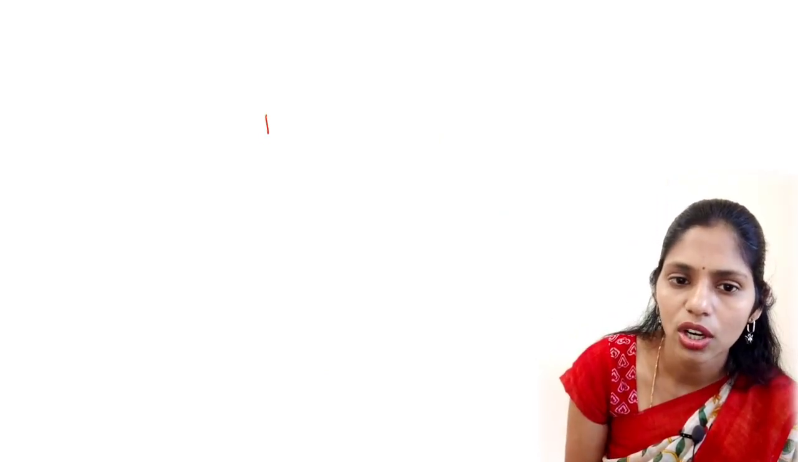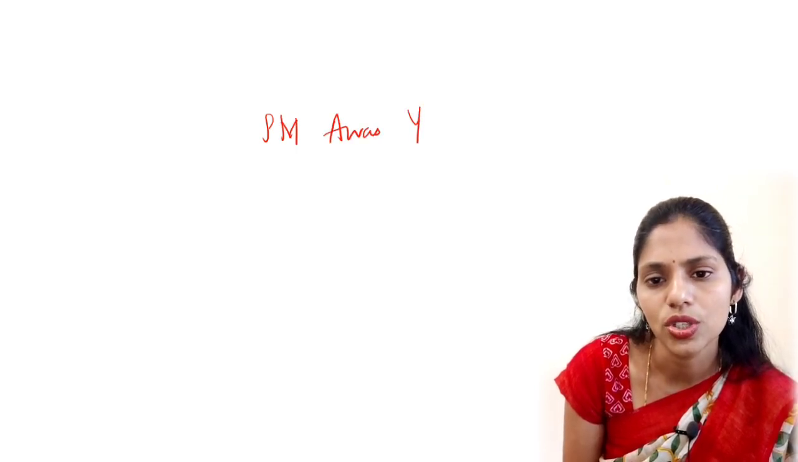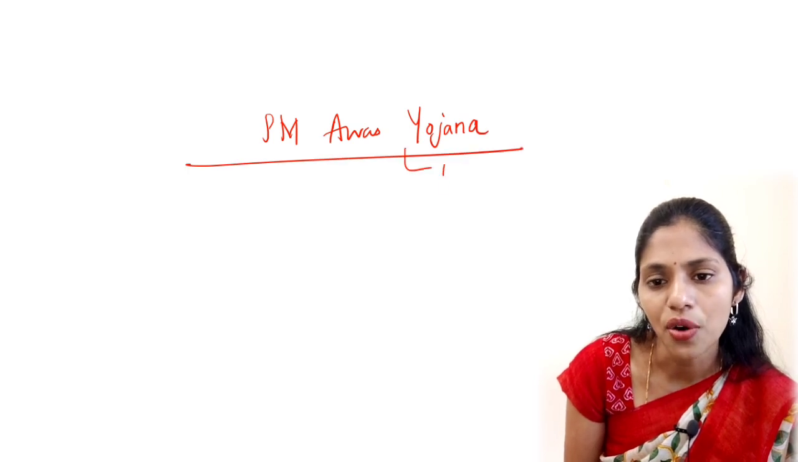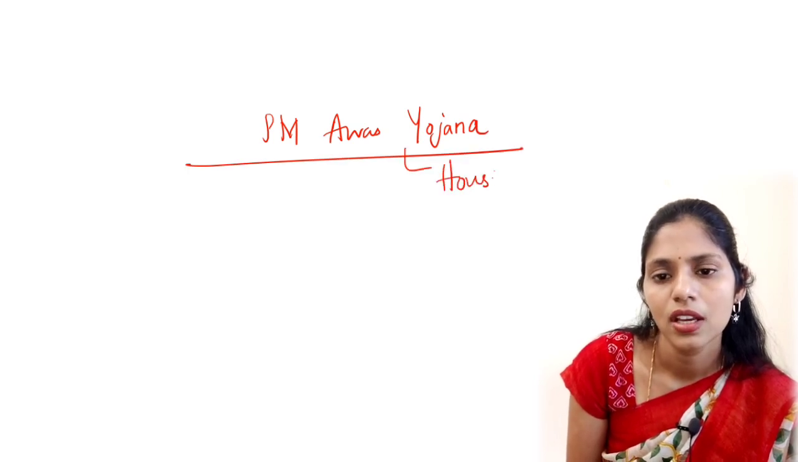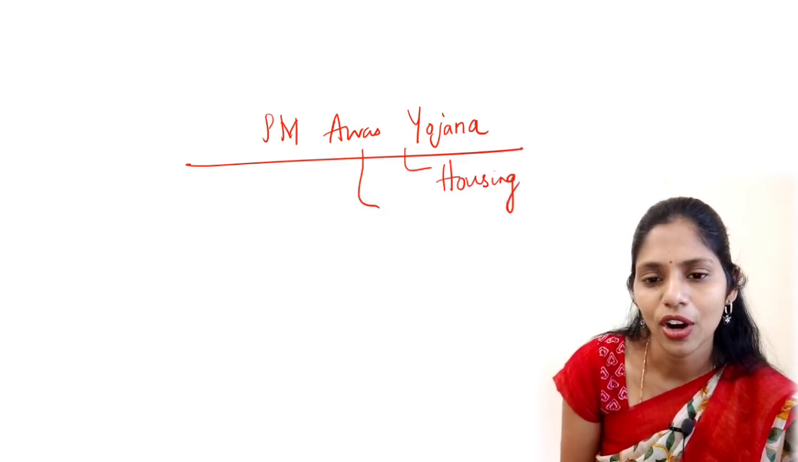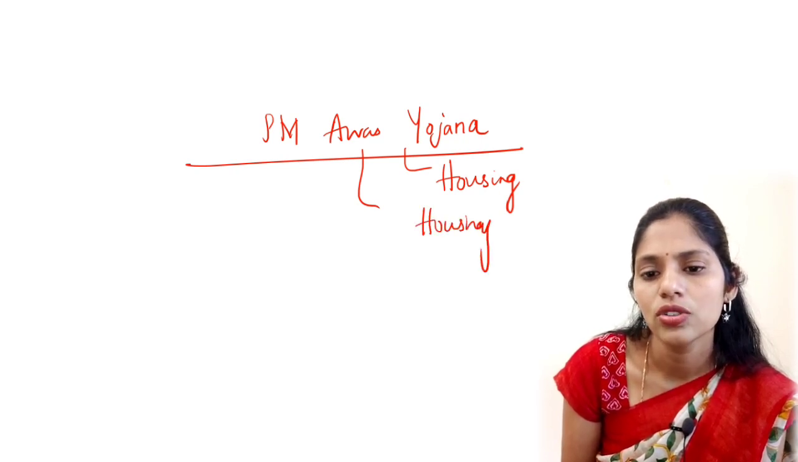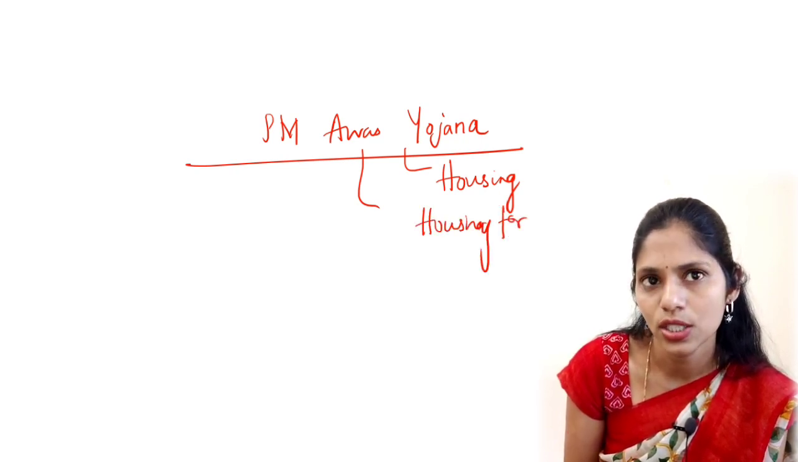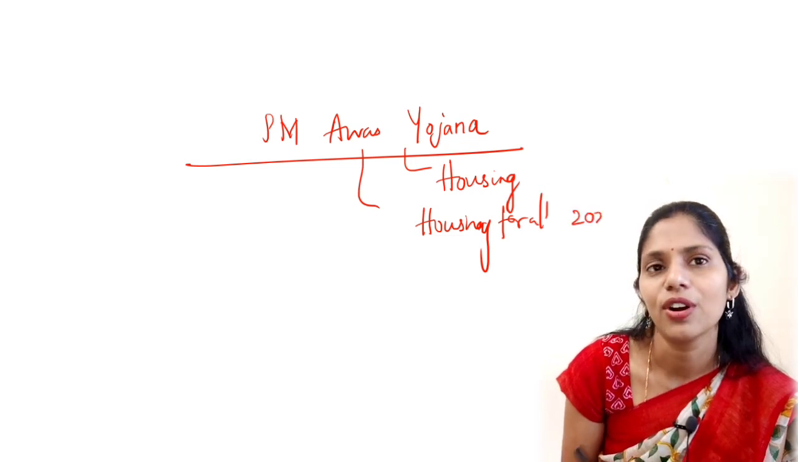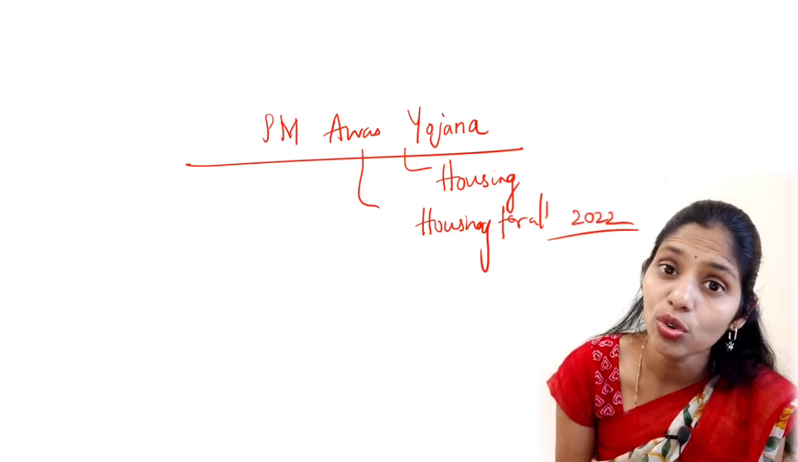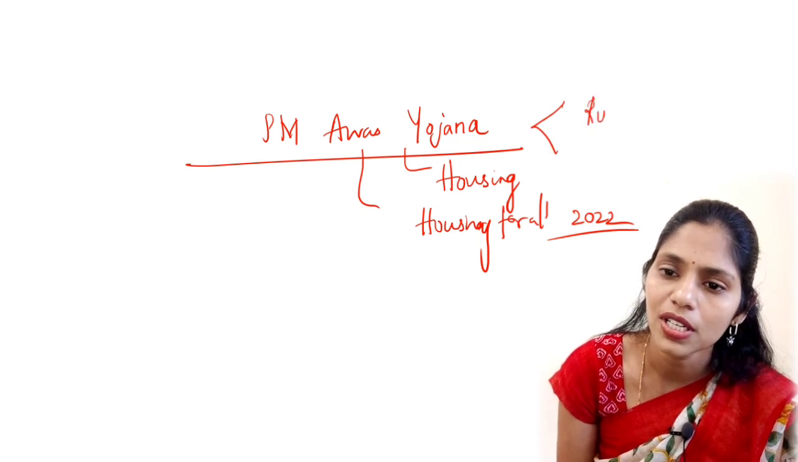So this article is talking about PM Awas Yojana. Okay, so this article is talking about a housing related scheme. The target of this scheme of housing for all was 2022, but we crossed this, and it had not been achieved. So in this scheme we have two components. We have rural components and we have urban components.